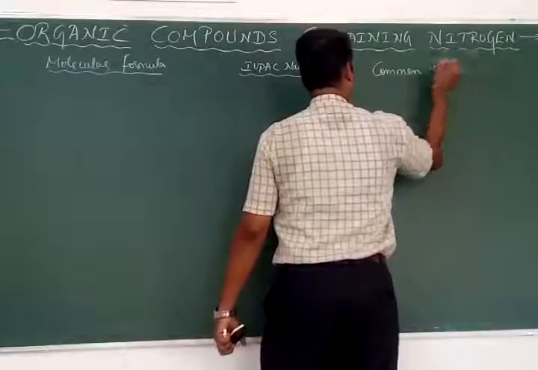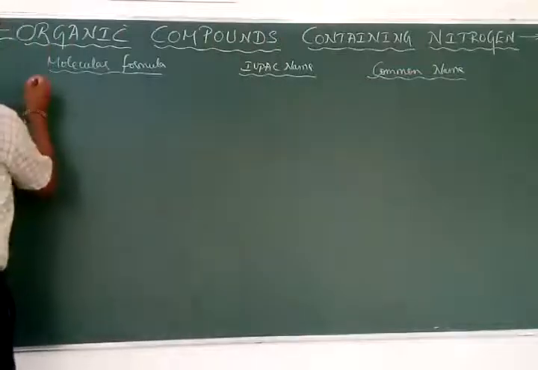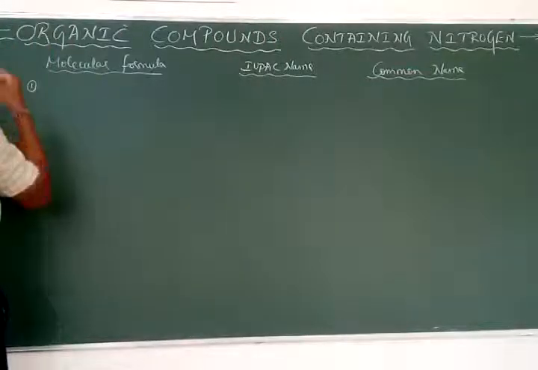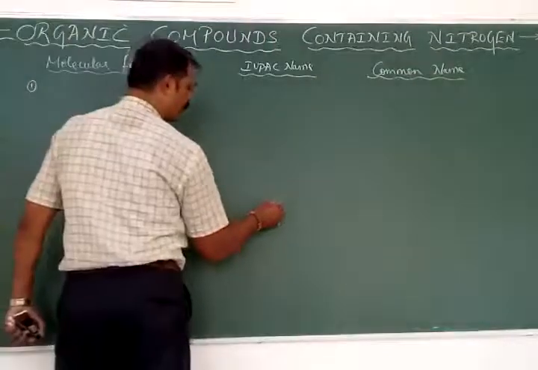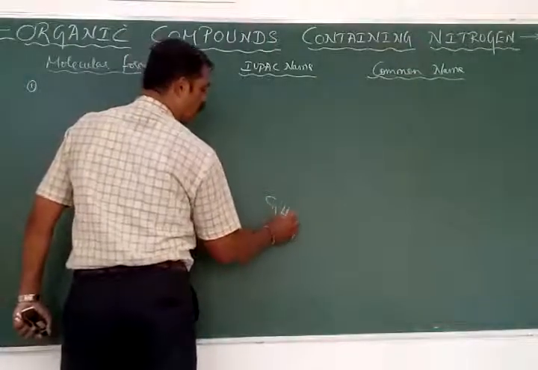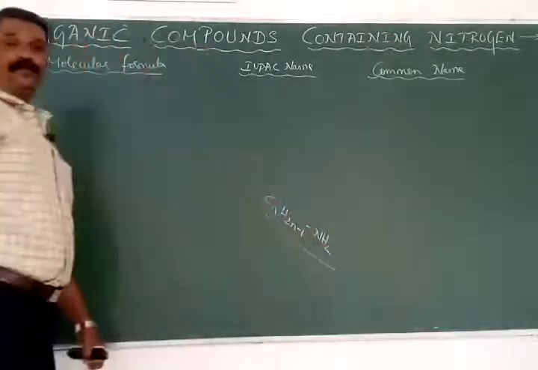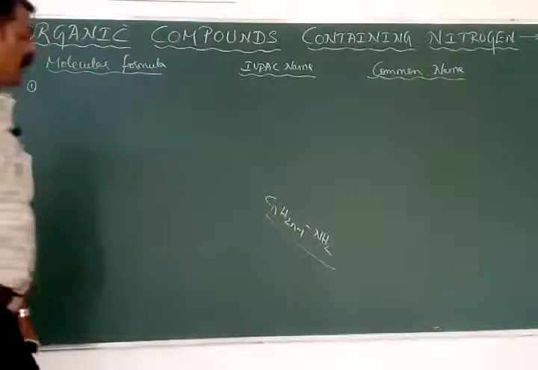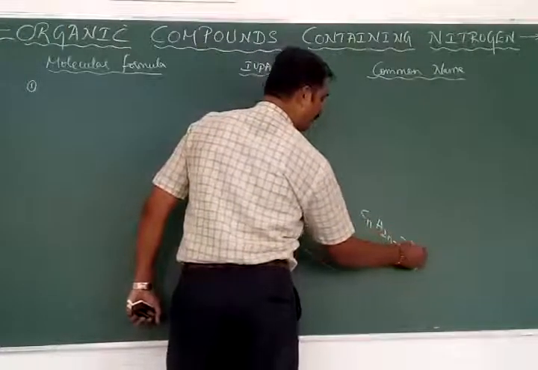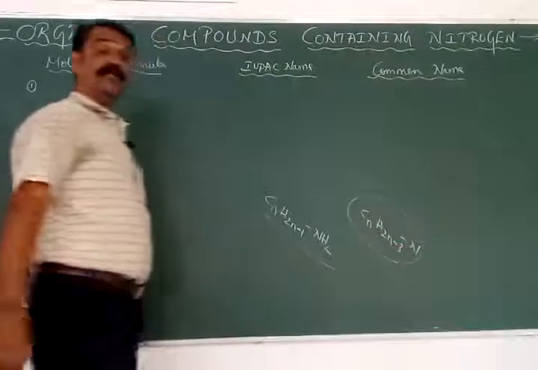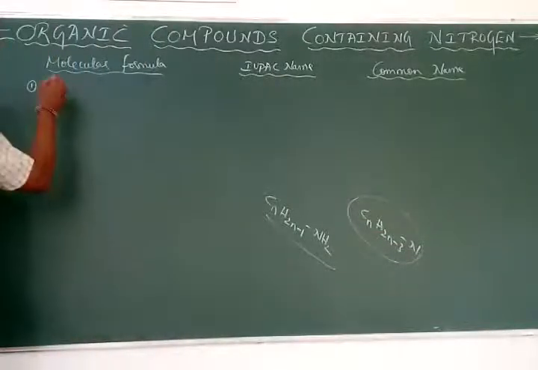Let's take the simplest first. The general formula for alkenyl amines is CnH2n-2 with NH2, or I can write it as CnH2n-3 with N also.